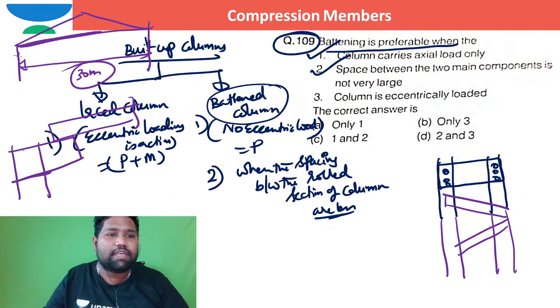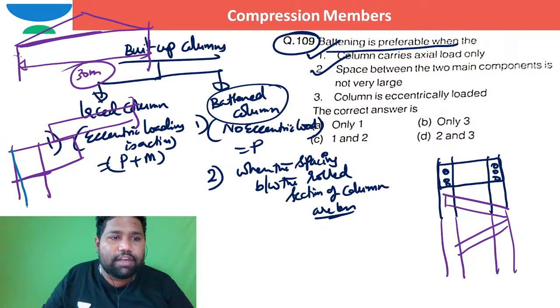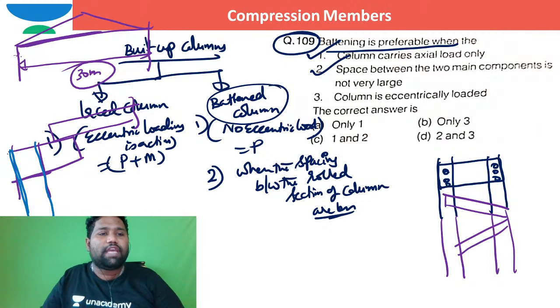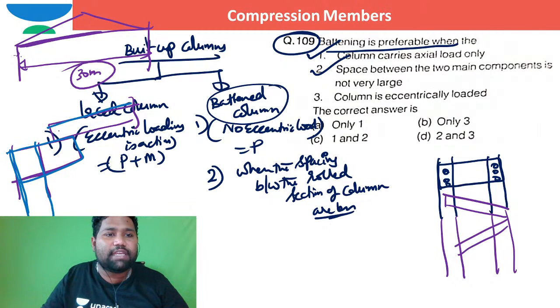This is a column composed mainly of two different elements, two rolled sections. This is one rolled section, this is another rolled section. With the help of a bracket connection, we are sending the reaction here.